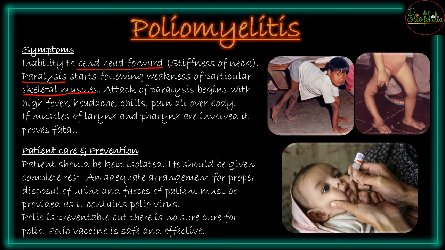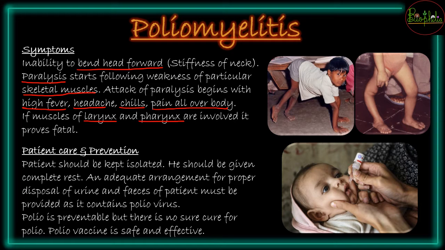And after the attack of paralysis has begun, there is going to be high fever, because now the body knows that some invasion has happened here and now you have to fight against it. So the very first step for fighting against any sort of pathogen is rising the body temperature. So body temperature will rise, that is high fever, there will be headache, there will be chills, pain all over the body, and slowly and steadily as the case worsens, the muscles of the larynx as well as the pharynx are going to get involved in paralysis.